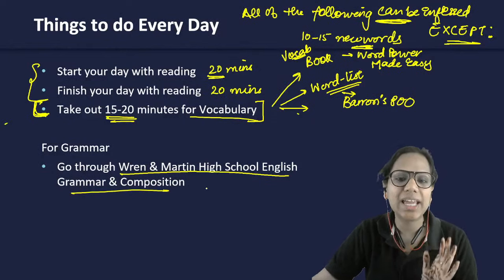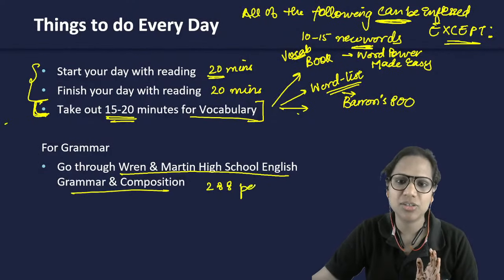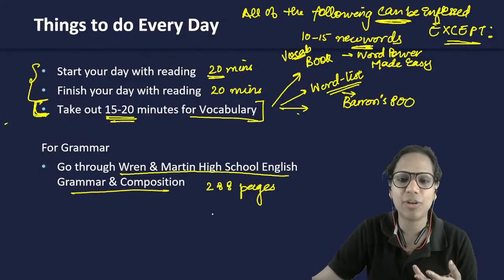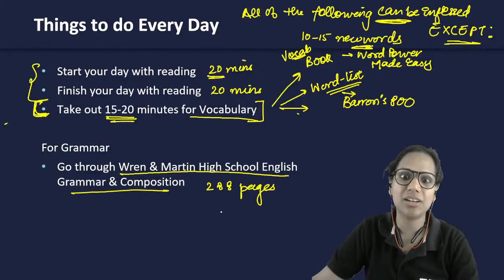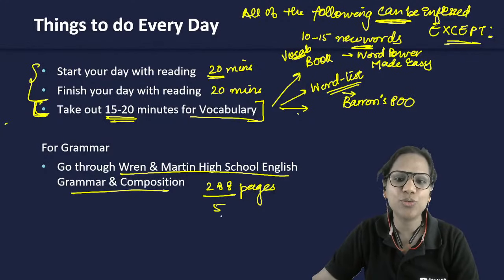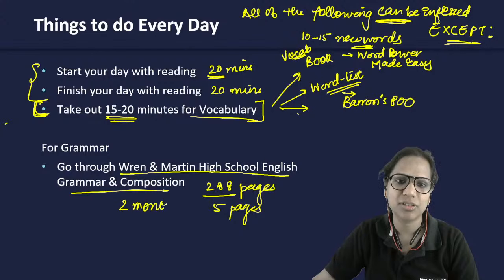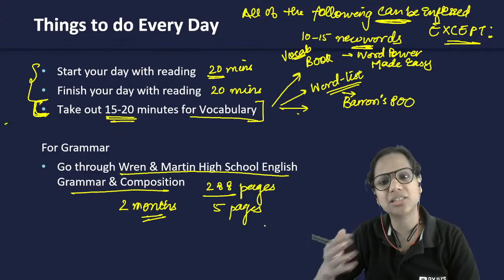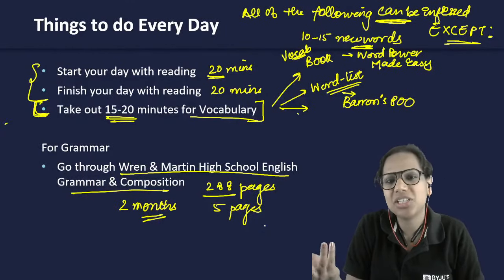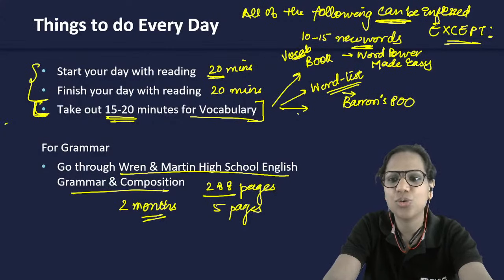So the book that I have has 288 pages. I thought from your perspective that the exam is in November and I'm asking you to read a grammar book. How much time will you really need to devote? I realized that even if you read 5 pages every day, you'll be done with the book in 2 months. So by July 6th, you will be done with it, with ample time left for your other areas. So just 5 pages every day. That's it. So go through this book.